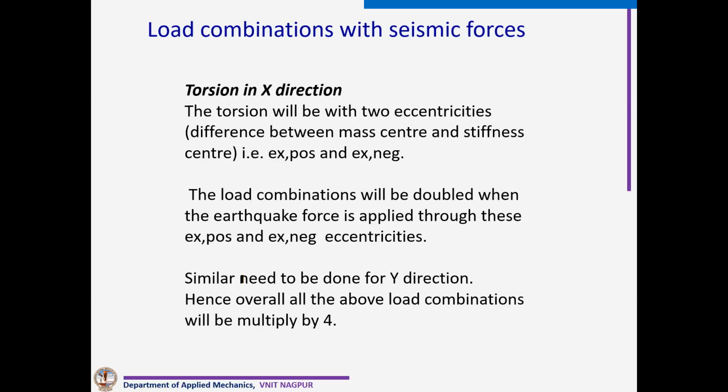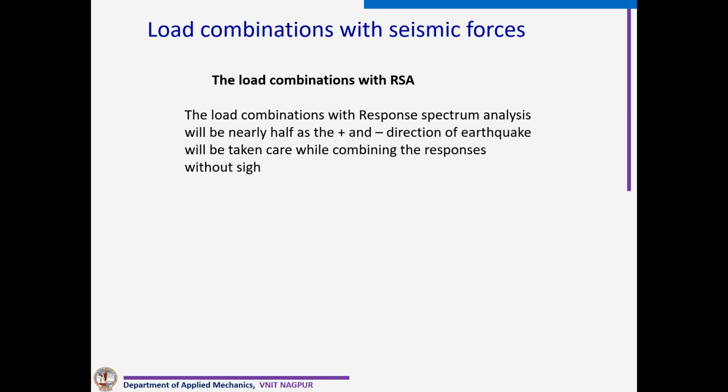Then again, I'm complicating the things now. We'll have torsion also. Because of this torsion, now torsion could give two limits, one is positive eccentricity and one is negative eccentricity. So if we take the x direction, we'll have two torsional eccentricities, and the y direction will have two eccentricities. So all our load combinations, that 72, will get multiplied by 4 if we take torsional eccentricity also into account. So you can see how many load combinations are there.